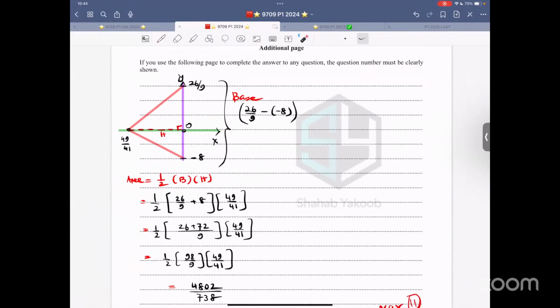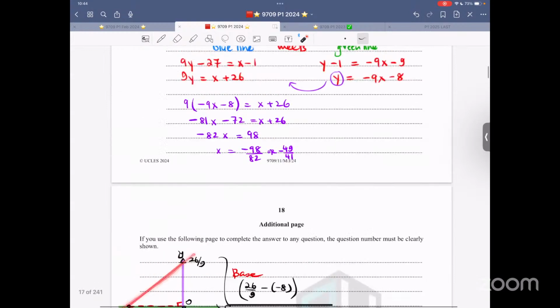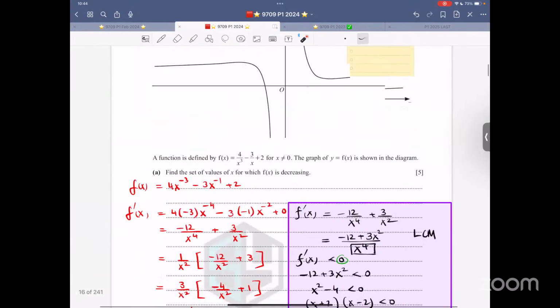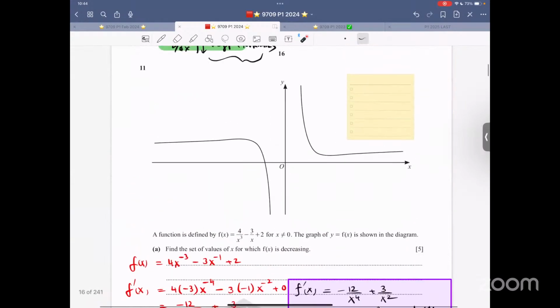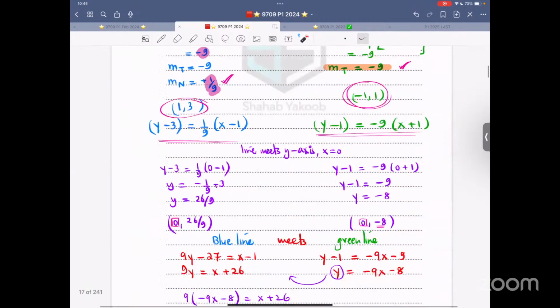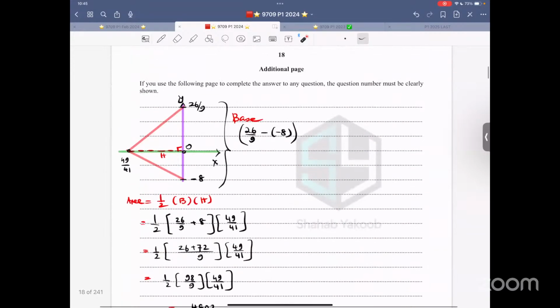Now, that is how the diagram is drawn. I'm not drawing the curve. At that point, I have drawn, let me go to the original curve. At x is equals to 1, we are drawing a normal. So x is equals to 1, maybe it's over here. And we have drawn a normal like this. At x is equals to minus 1, we have drawn a tangent, a normal, a tangent, and then they are intersecting. So that is how things are.